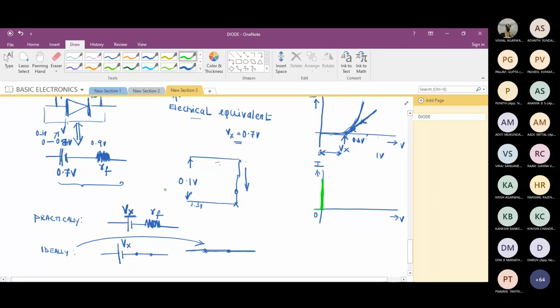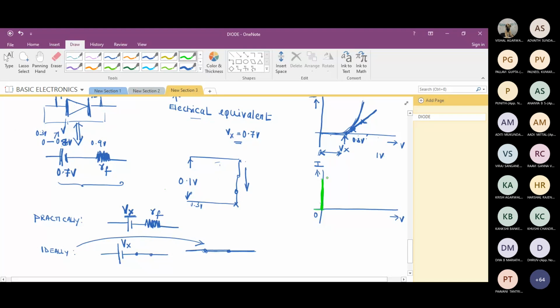Sir, but by the time you reach 0.7, 0.8, it will start conducting. But in the short circuit one, it won't. No matter how much. What happens is once it starts conducting at 0.1, you try to increase the voltage to 0.2, 0.3, 0.4, it won't happen because the current has already shot up.